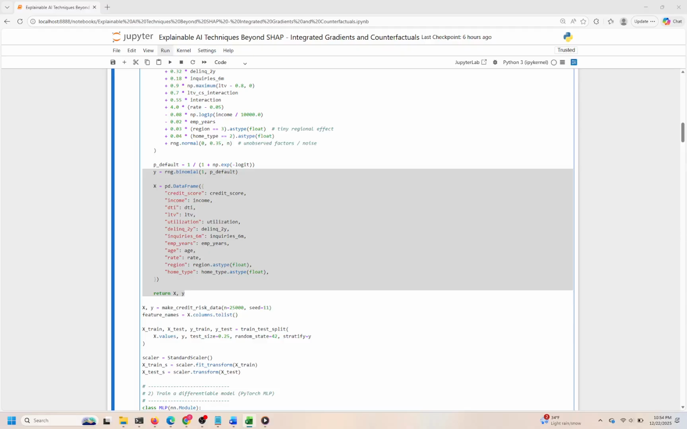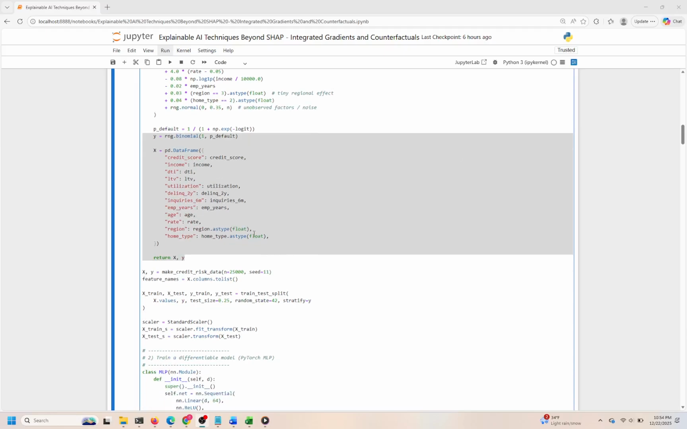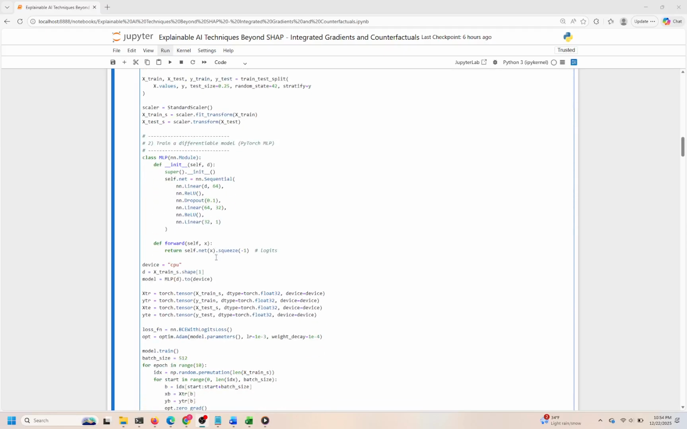The architecture consists of an input layer matching the number of features, two hidden layers with 64 and 32 neurons respectively, ReLU activations for nonlinearity, and a dropout layer to mitigate overfitting. The final layer outputs a single logit per instance, which will be converted to a probability for classification. This design balances model capacity and regularization, making it suitable for tabular data like credit risk features.